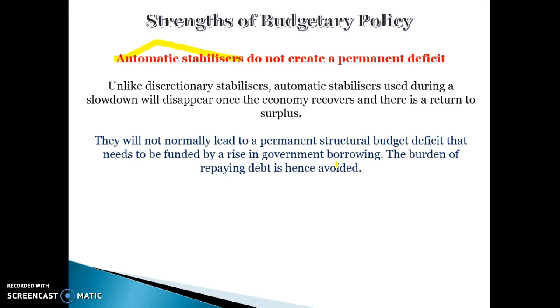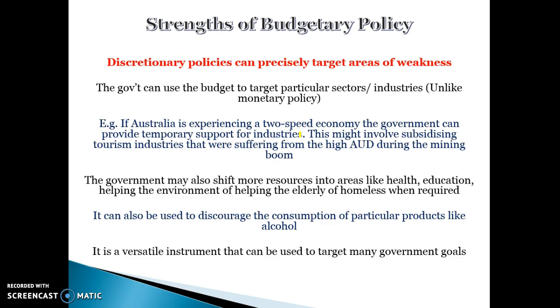Most of these impacts of automatic stabilisers can be changed and improved quite quickly. So it shouldn't lead to a permanent structural deficit, which is really good because we can get back to surpluses quite quickly. So with automatic stabilisers we can recover quite quickly, and therefore we can get back to surplus quite quickly.